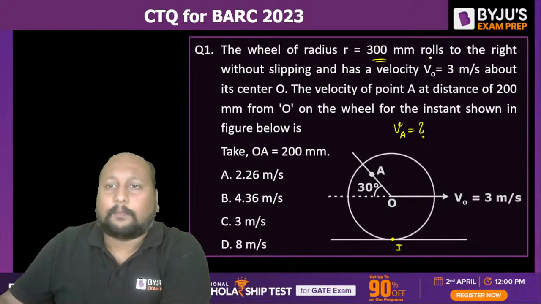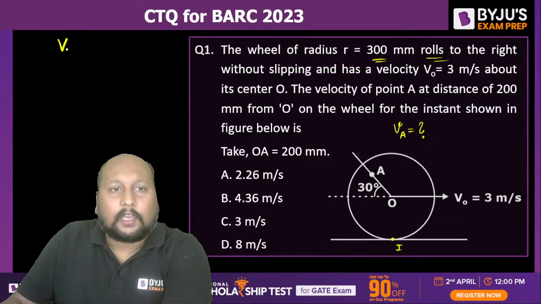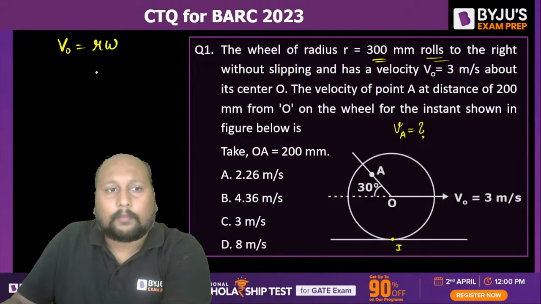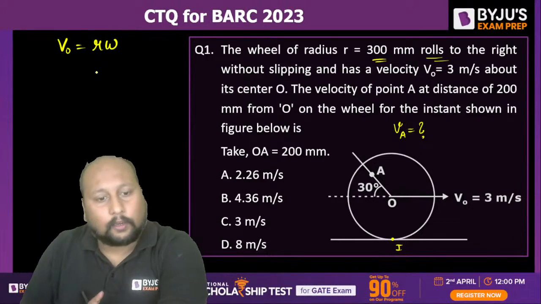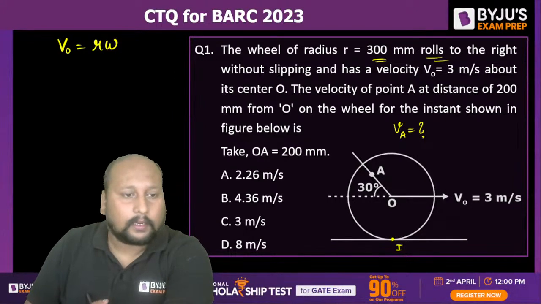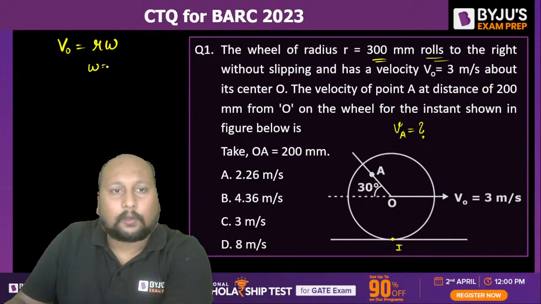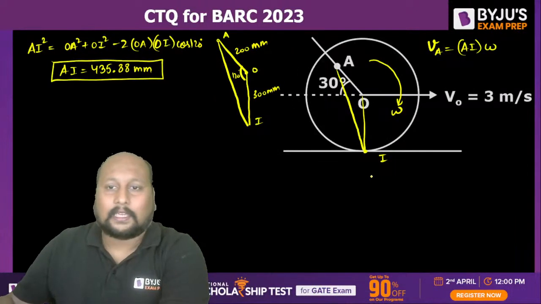We know that for pure rolling motion, V0 is equal to R into omega, right? So can we say omega is equal to V0 by R? Okay, so I can just place it over here.